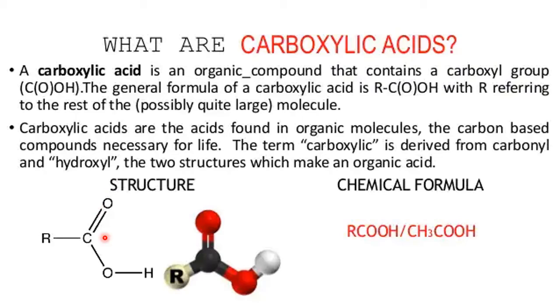So this H can be easily given because this will undergo shifting of its electron. Then again the shifting, all this happens. So because of this, the H is made easily available to the one who is in need. Therefore, because they are proton donors, they show acidic properties. So keeping all these points, carbonyl plus hydroxyl plus ic suffix, then acidic properties together, they are called as what? Carboxylic acids.